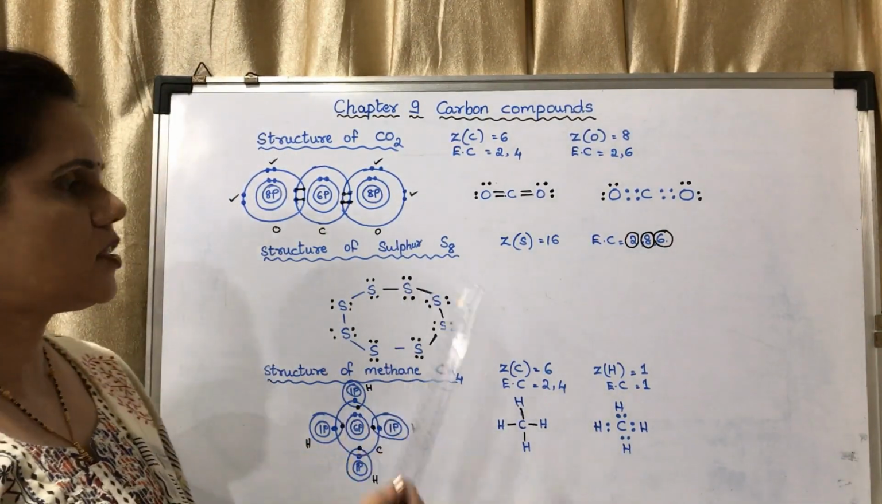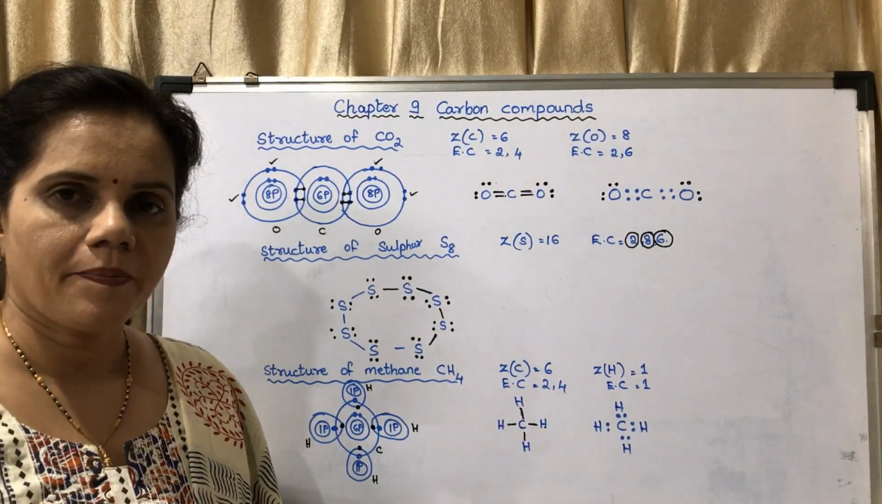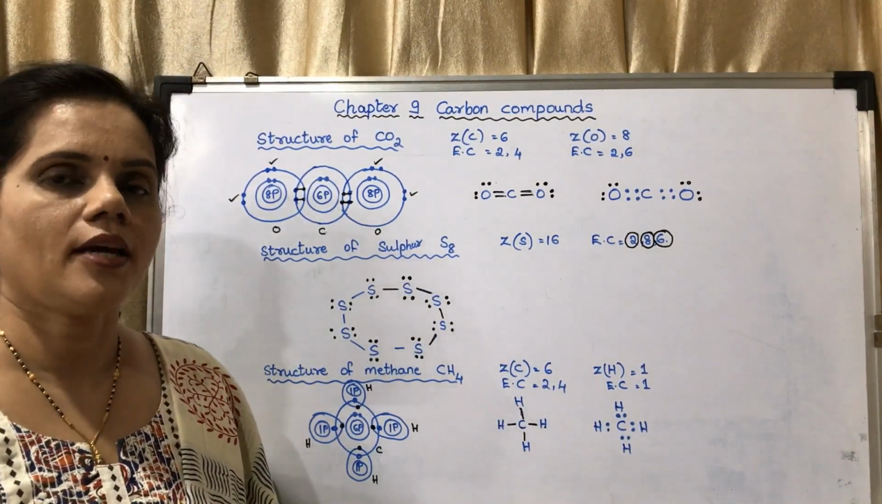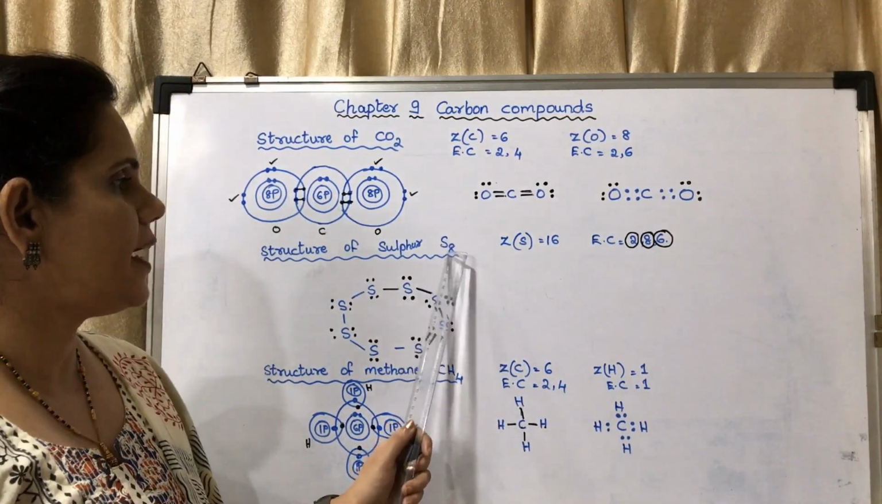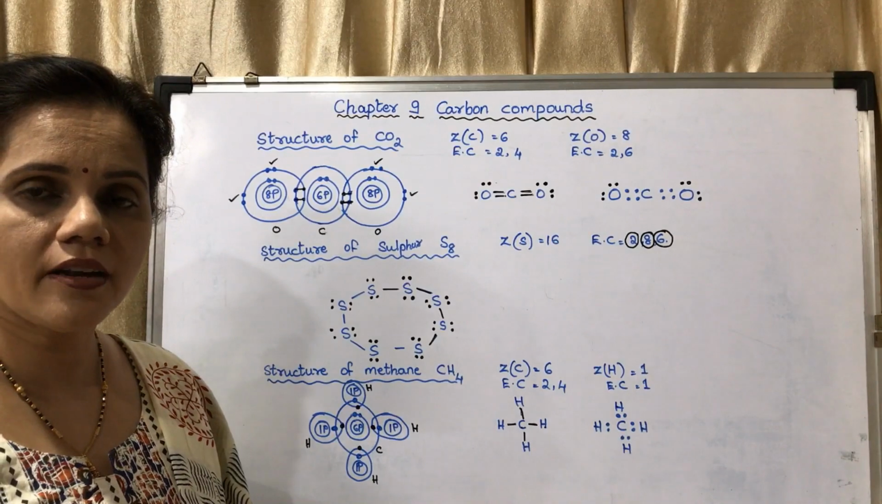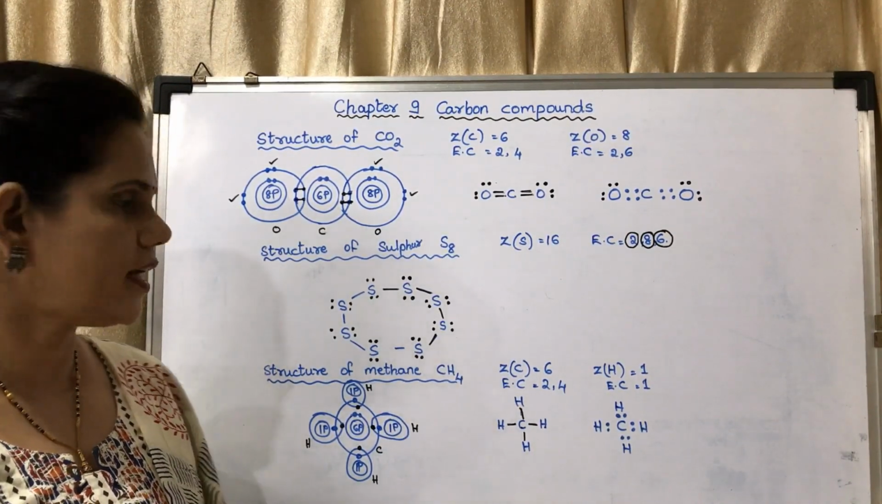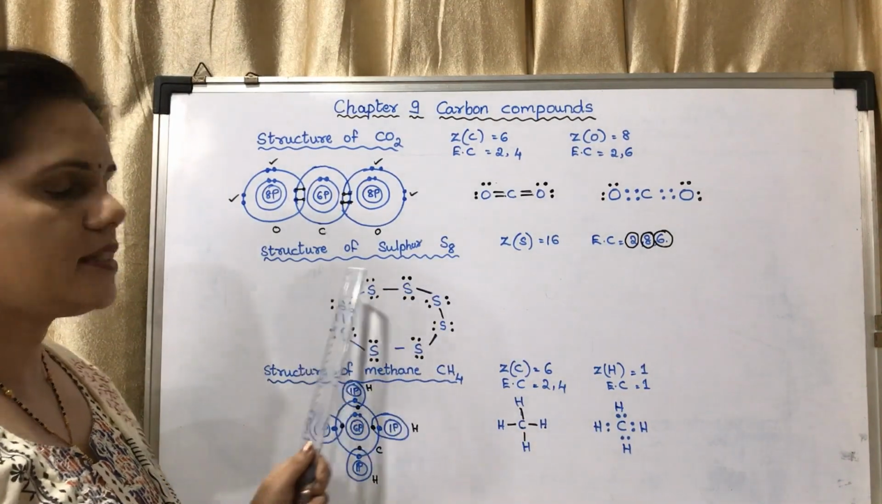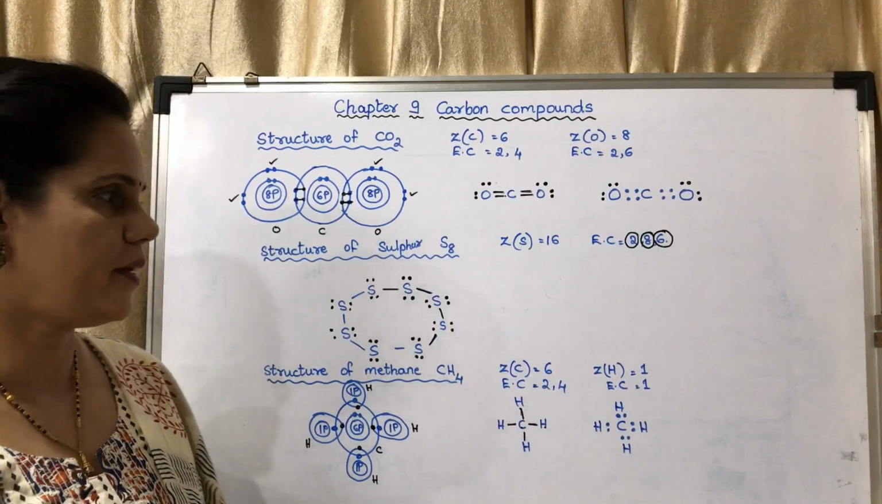Now the next is structure of sulfur, that is S8. Sulfur is a non-metal which exists in the form of S8. Okay, so S8 means how many atoms of sulfur? There are 8 atoms of sulfur. Okay, you may see in the structure it is in the form of an octagon. There are 8 atoms of sulfur.